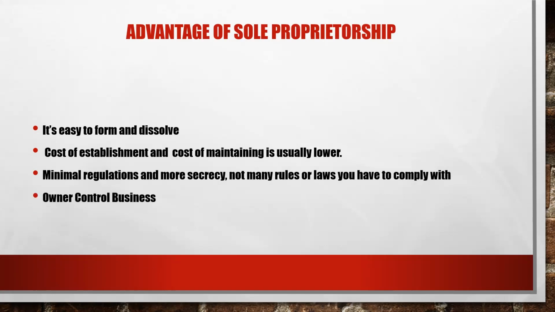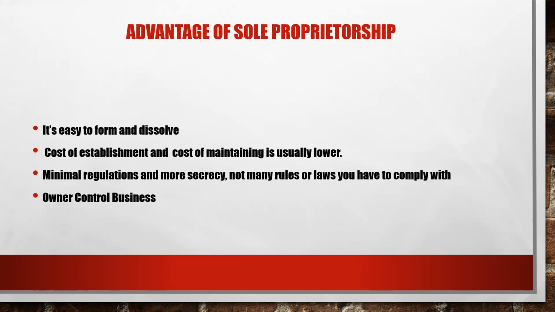Another important advantage, the owner of the business can have complete and ultimate control over the business. And further, the profits of the business can be enjoyed by the owner, with no need to share the profits with any partners as he is the only owner of the business.